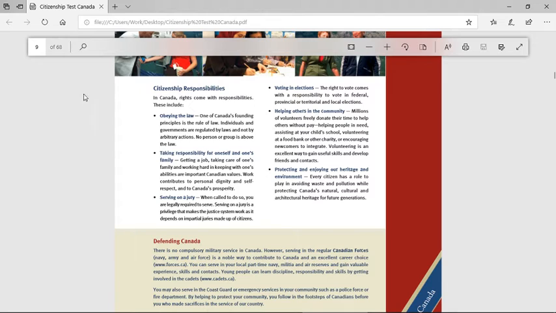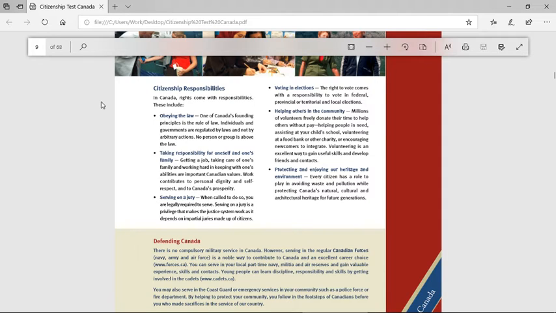Citizenship responsibilities. What are my responsibilities? In Canada, rights come with responsibilities. These include obeying the law. One of Canada's founding principles is the rule of law. Individuals and governments are regulated by laws and not by arbitrary actions. No person or group is above the law.